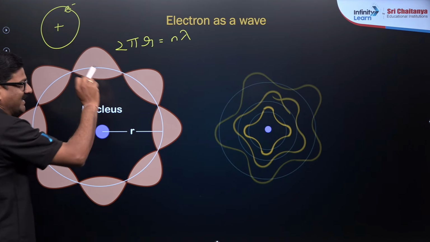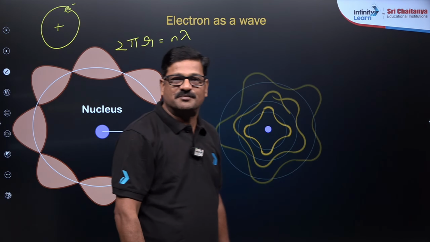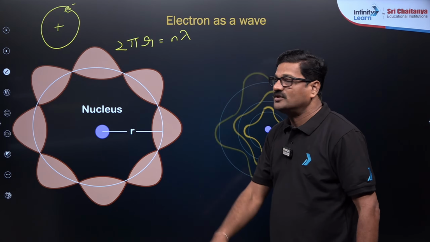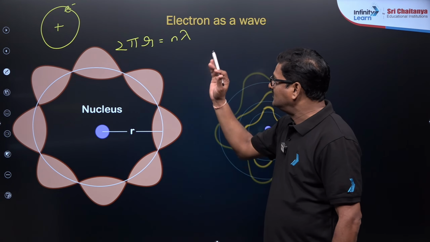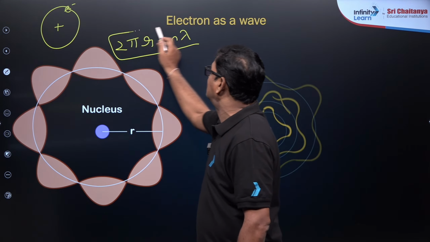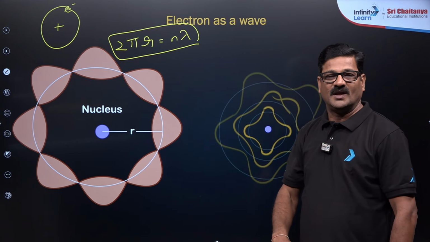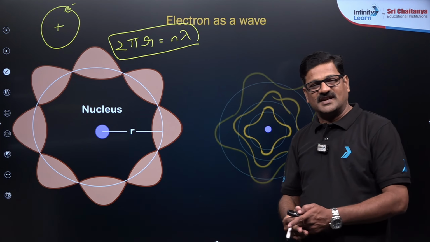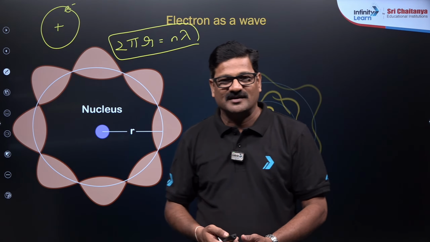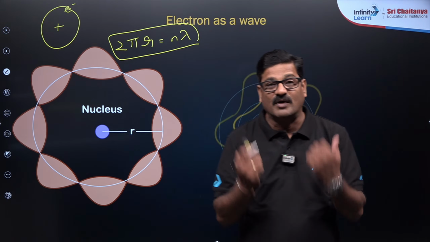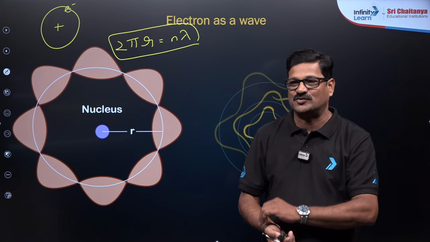Here n is the integer based on the principal quantum number, I mean to say the shell number. The wavelength is lambda. And this is true based on Bohr's theory. Again, it is considered correct. Bohr said mvr is equal to nh by 2 pi, but he could not explain why mvr should be equal to nh by 2 pi.